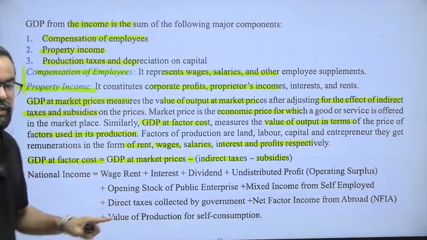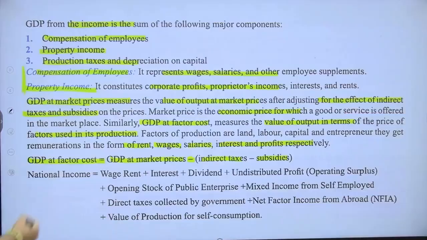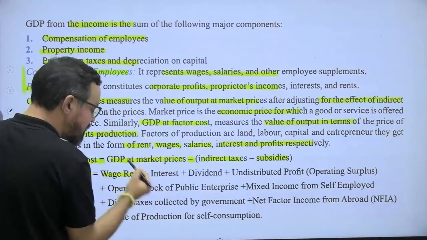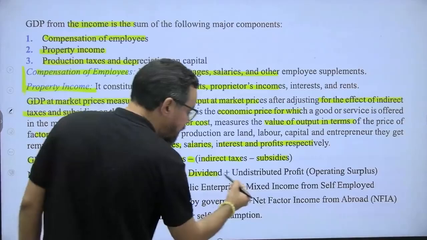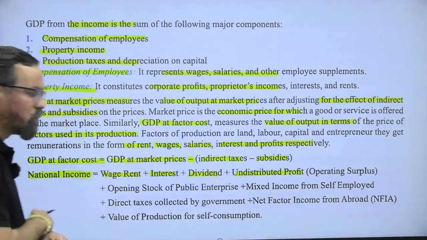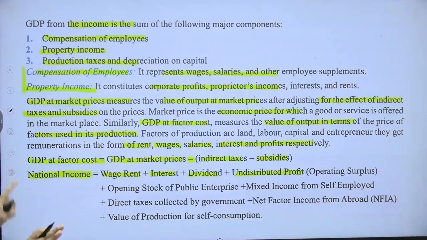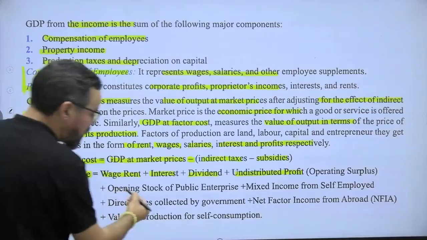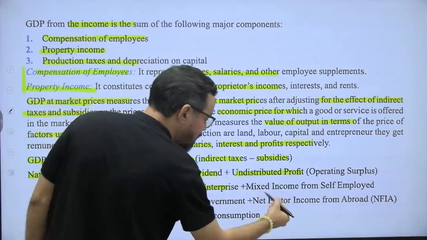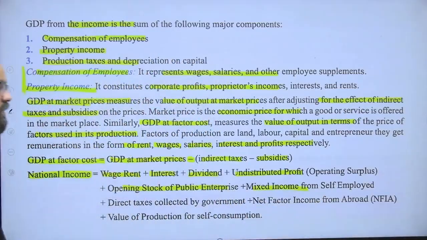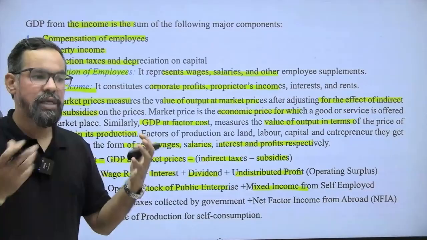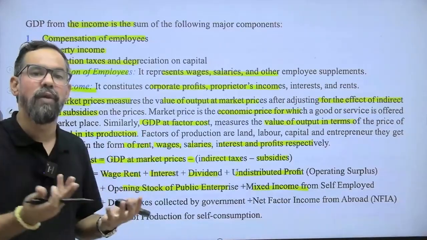plus subsidies. When you calculate this, national income is equal to wages, rent, interest, dividend, then undistributed profit. So these are the elements, plus operating surplus of the public enterprise, plus mixed income from the self-employed. Let's say there is a person who is working as a salaried person as well as providing some sort of coaching.